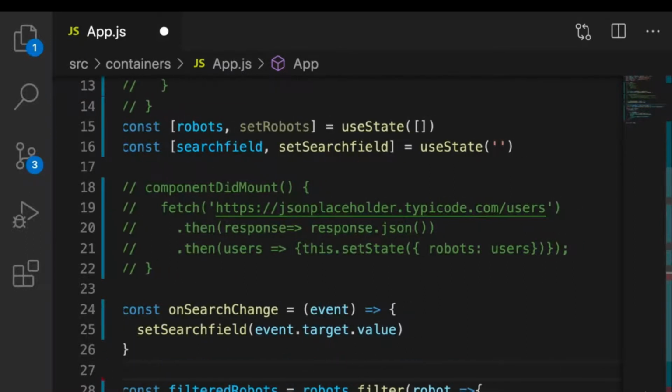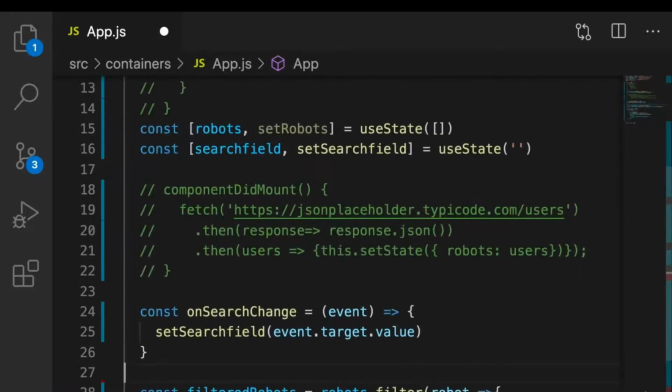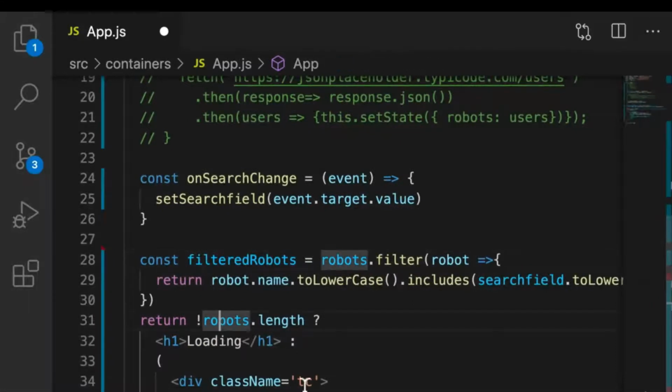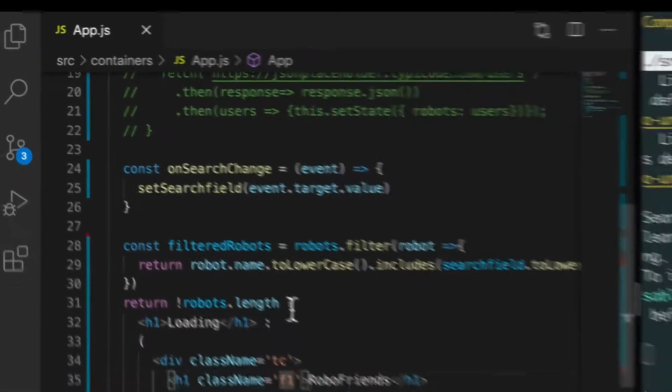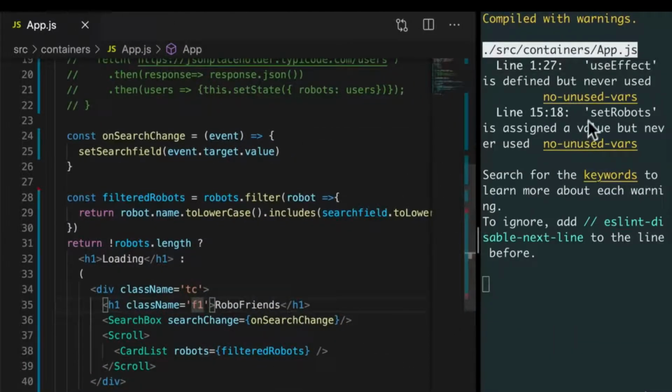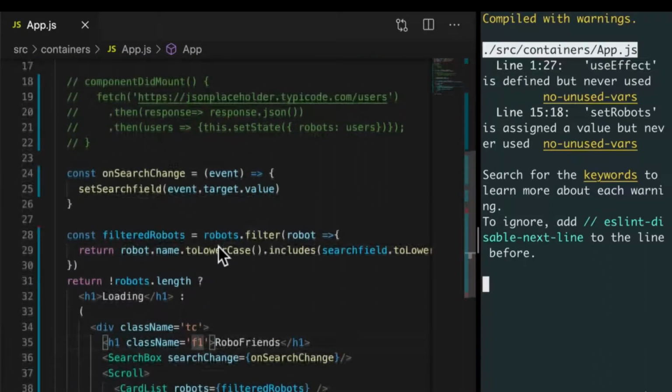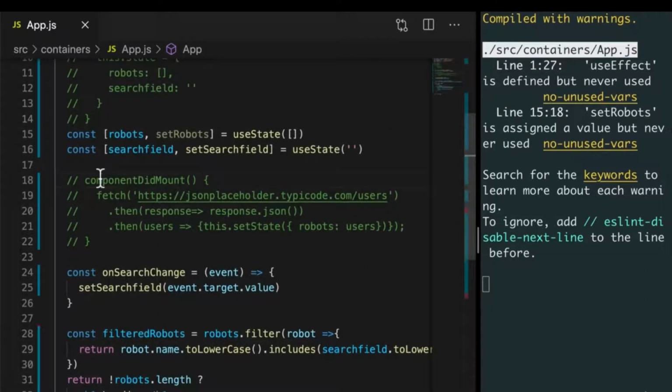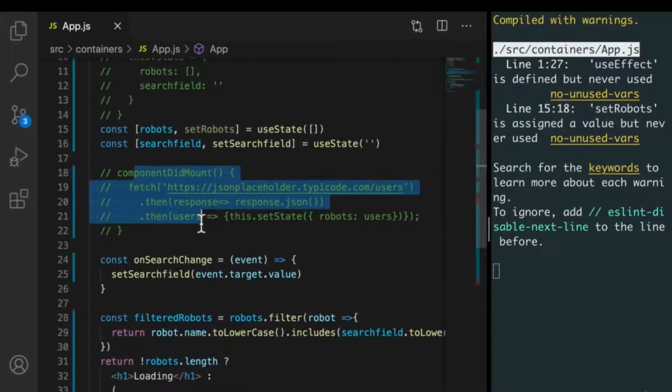And then if we go here, robots.filter, we have that. Any more this around here? No, everything should be good. Let's save. We see that setRobots is assigned a value but never used. That is because we haven't implemented the component did mount yet. But let's have a look.